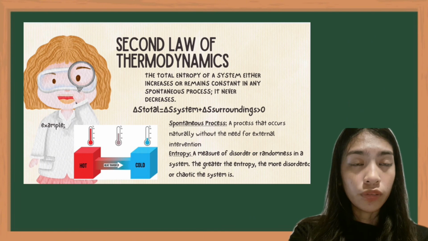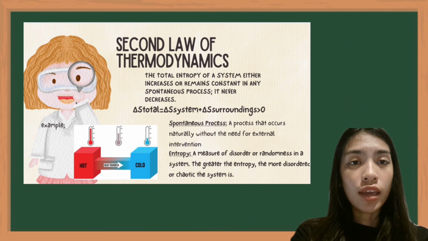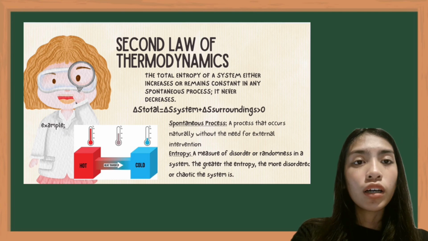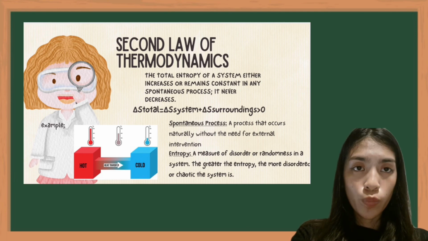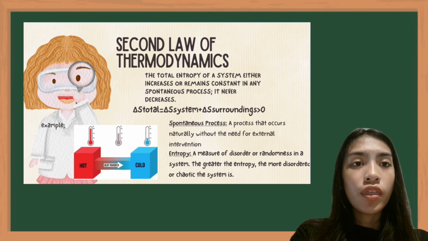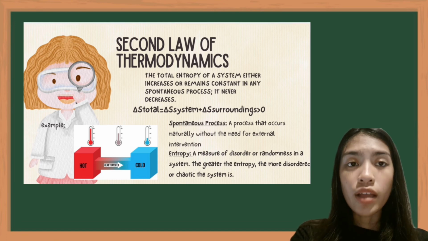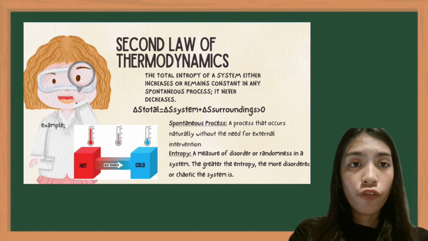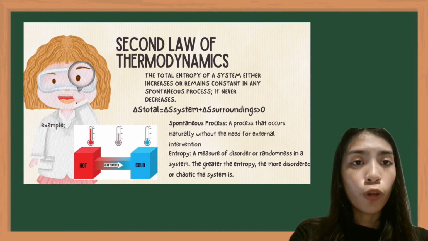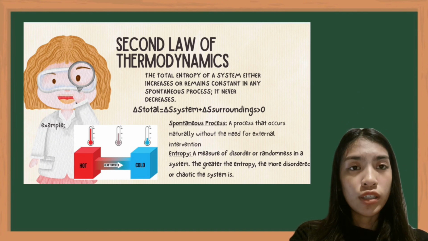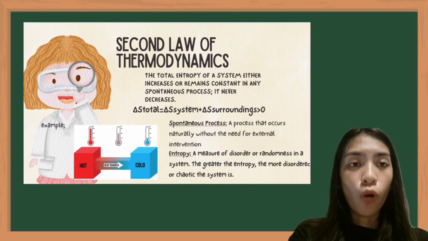For example, when heat is transferred from a hot object to a cold one, the hotter object loses some entropy, but the colder object gains more entropy due to the heat increase. The overall result is a net increase in the total entropy of system and surroundings. This fundamental law helps explain why certain processes, like heat flowing from hot to cold, are irreversible, and why the universe tends toward greater disorder over time.